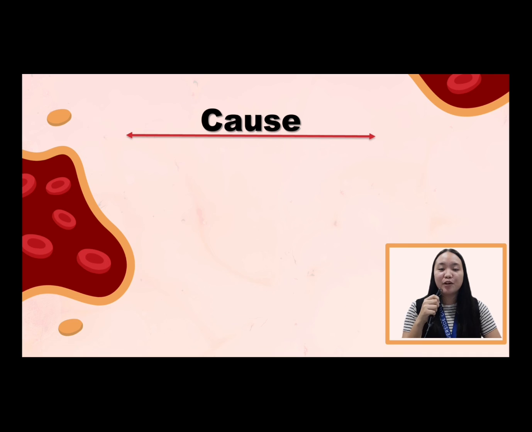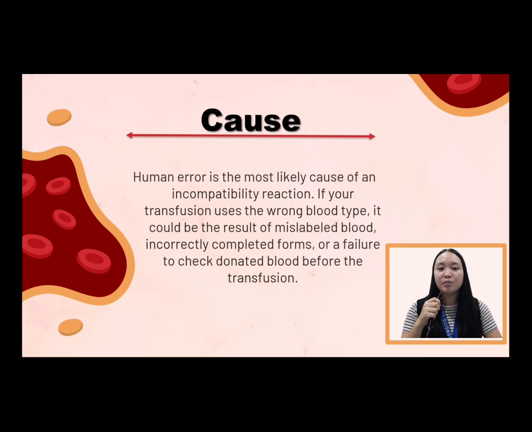Next is the cause of blood incompatibility in blood transfusion. Human error is the most likely cause of an incompatibility reaction. If your transfusion uses the wrong blood type, it could be the result of mislabeled blood, incorrectly completed forms, or a failure to check donated blood before the transfusion.